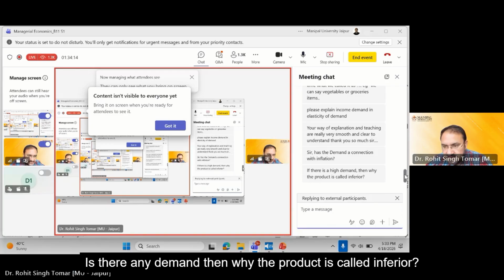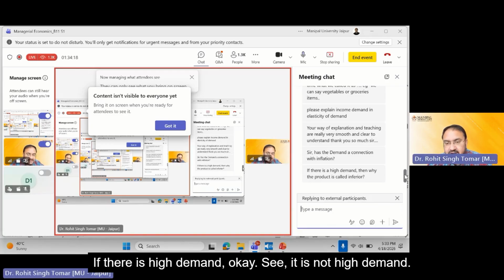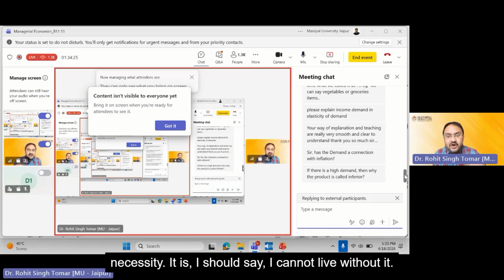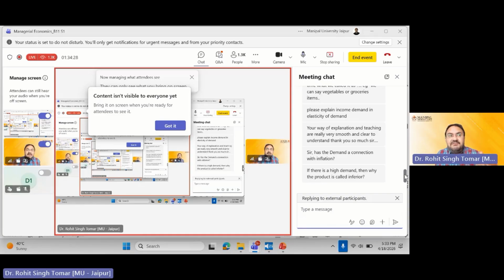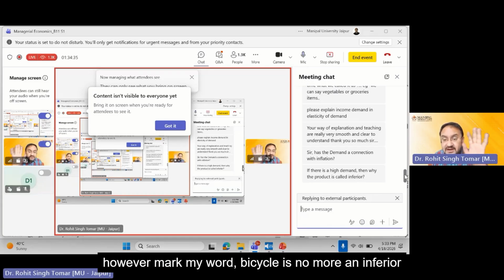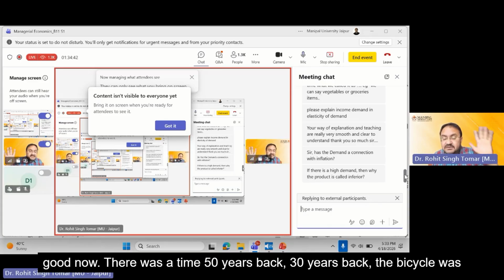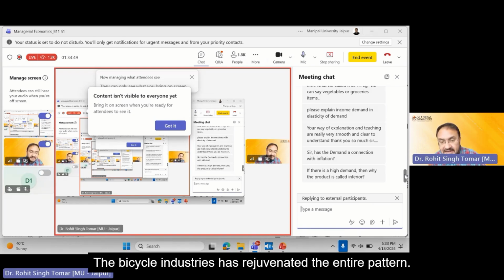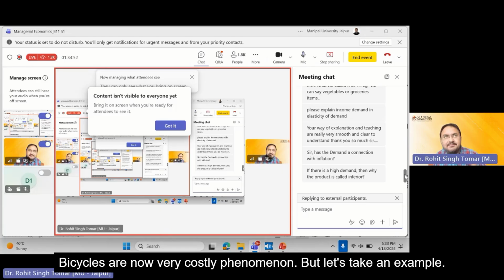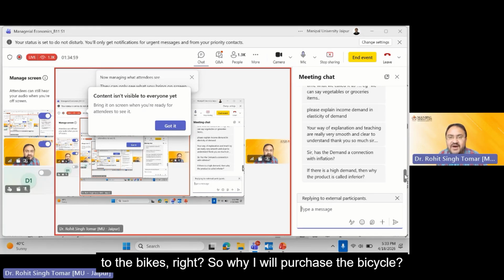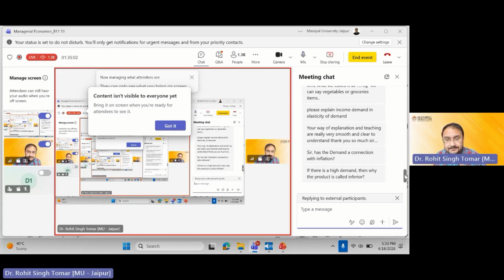Is there any demand? Then why is the product called inferior? If there is high demand, okay. See, it is not high demand. It is necessity. I cannot live without it, right? If somebody is very poor, for example, I'm going to take the bicycle example. However, mark my word, the bicycle is no more an inferior good now. There was a time 50 years back, 30 years back, when the bicycle was considered inferior as compared to the bike. But the time has gone. The bicycle industry has rejuvenated the entire pattern. Bicycles are now very costly. But let's go back 30 years, when the bicycle was an inferior product as compared to bikes. So why would I purchase the bicycle? Because I cannot afford the bike. So that is an inferior product.